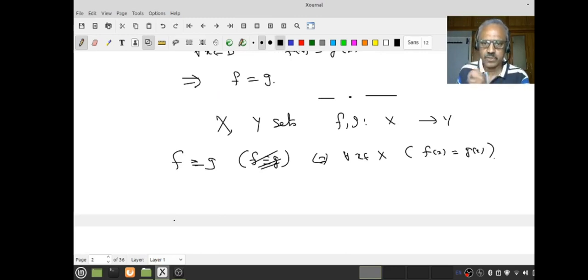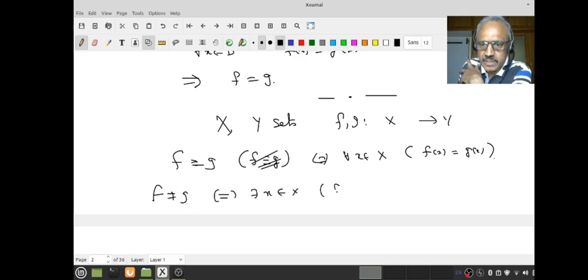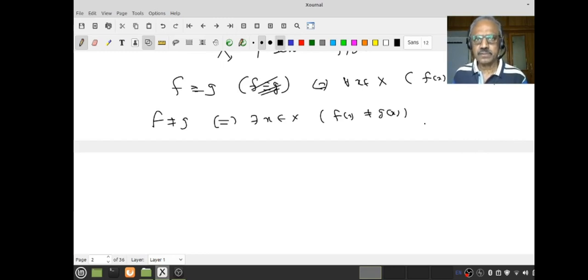Then when do I say f is not equal to g? Again it's not needed, but let me see. Equality means that for every x something must be true. Therefore, if it is false, that means there exists an x in capital X such that f(x) is not equal to g(x). To show functions are not equal, it's easy. I only have to find one single point where f and g take different values. So most often we have to check whether functions are equal. Let us look at the simplest case to start with.